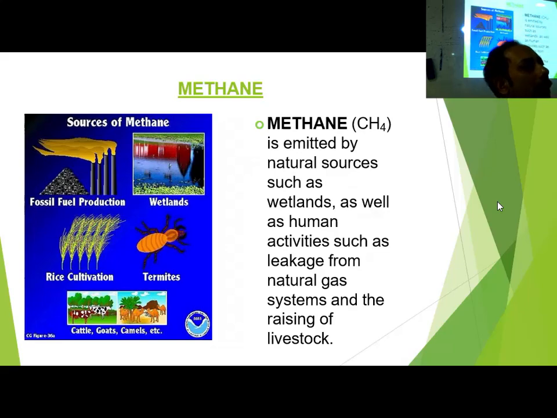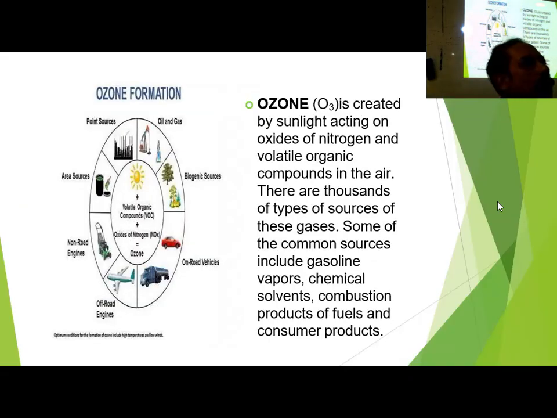And how is carbon dioxide produced? One major way is burning, fossil fuel burning. Ozone has no direct source, but it is emitted from different types of reactions. From oxygen, ozone is produced, and there are different ways ozone can be produced.